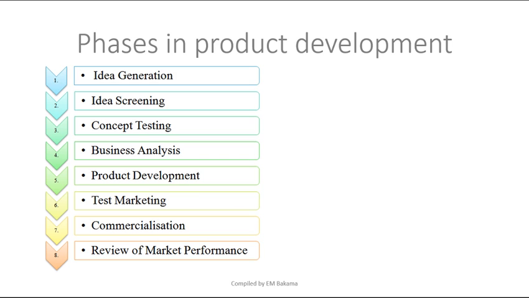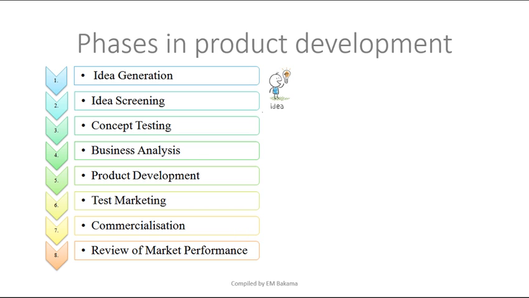Like we said, when you want to produce something, it's not like you just wake up and start producing. There are many factors that you need to understand. Depending on the authors, you will notice that these phases move from 7 to 8 and so on, but in this case, I just took 8 phases that you need to understand. The first one is the idea generation, and the second is the idea screening.